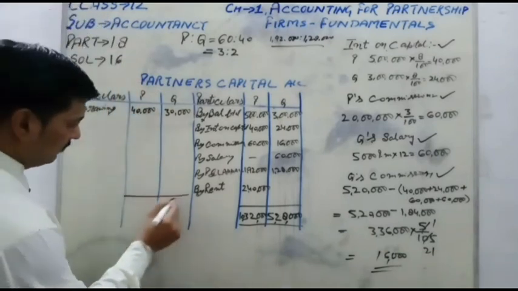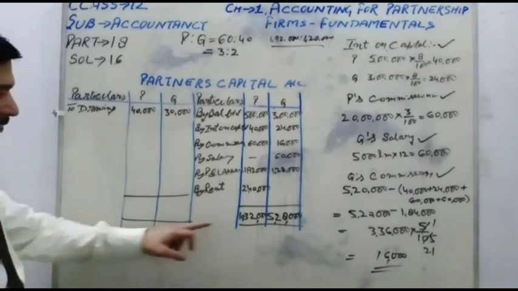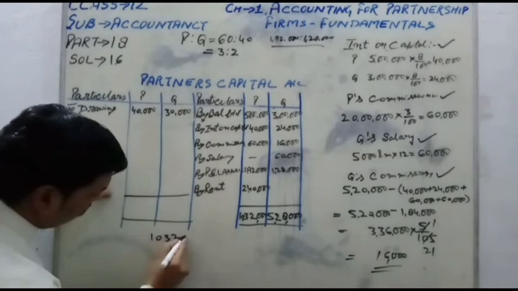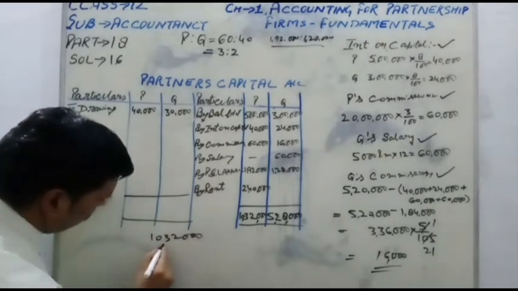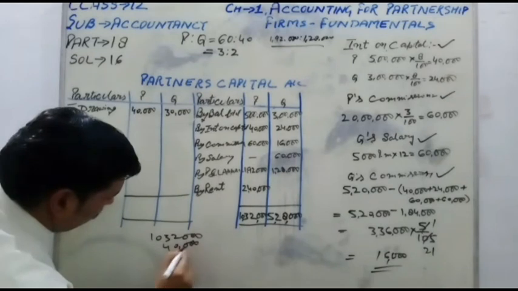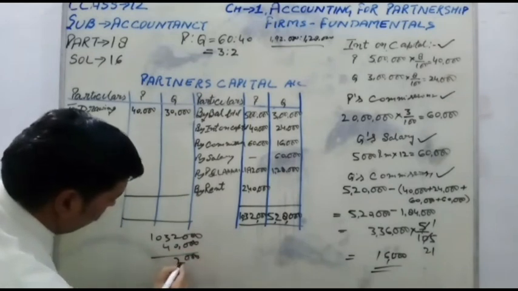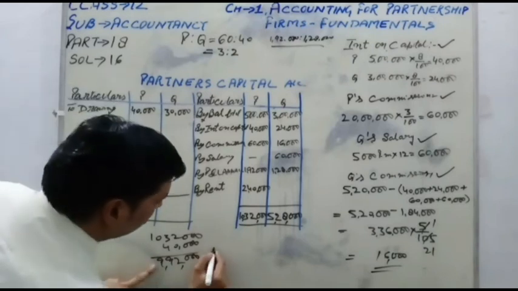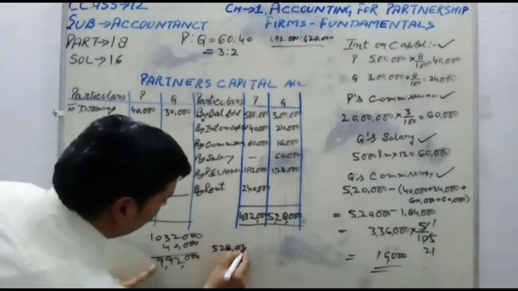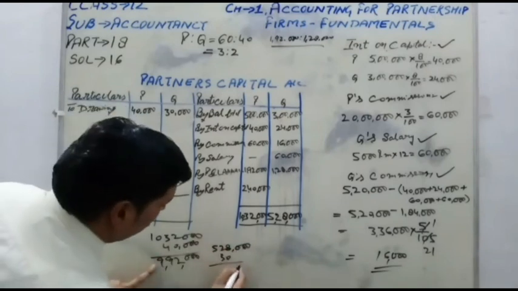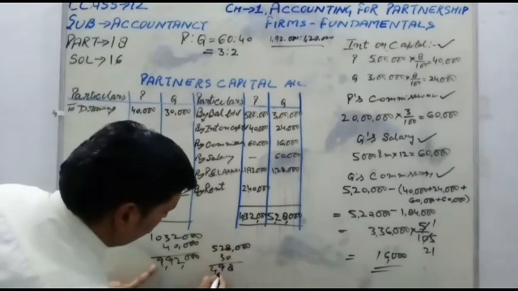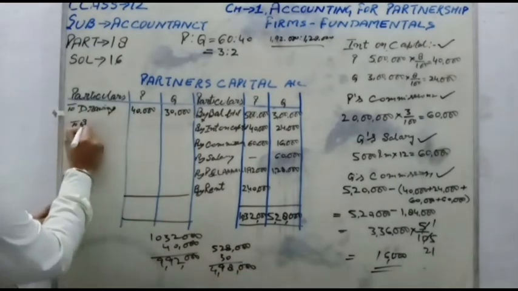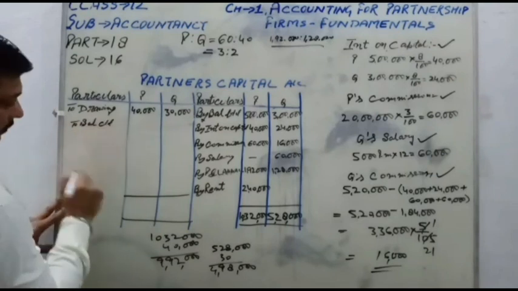Then balancing: 10 lakh 32,000 minus 42,000. First balance is 9 lakh 92,000, 5 lakh 28,000, 30,000, 4 lakh 98,000. It is a new balance after doing all the adjustments.